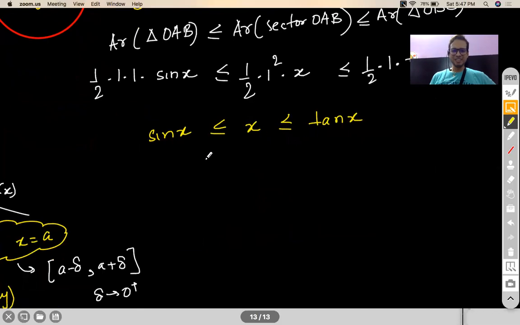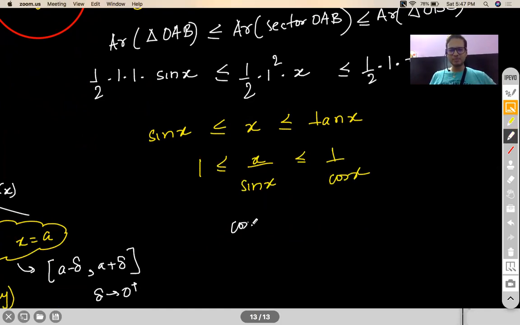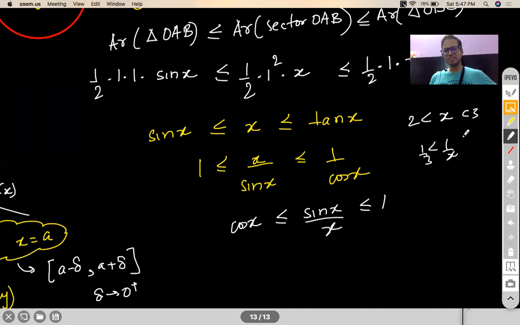Now divide throughout with sin x. If you divide throughout with sin x, this is what you get. Correct? Now reciprocate every term. When you reciprocate every term, remember the inequality signs flip: this will come to the right and 1 by cos x will come to the left in a reciprocal format. It's obvious. Let's say if x is between 2 and 3, then 1 by x will lie between 1 by 3 and half, right? That's what I did actually.